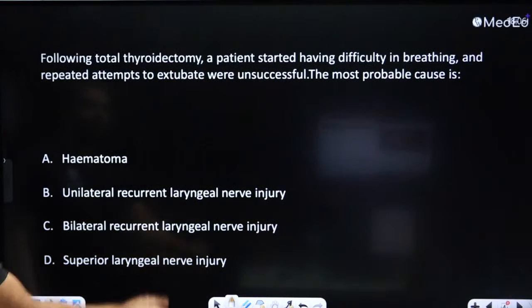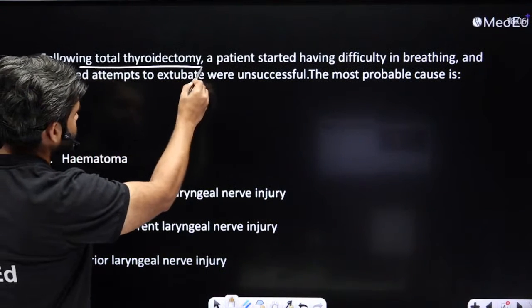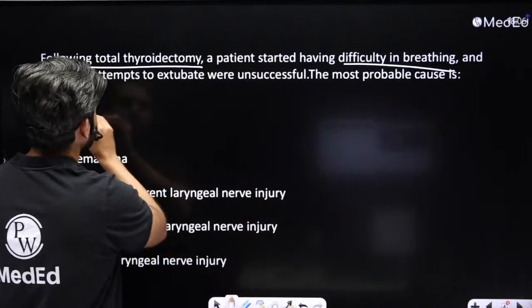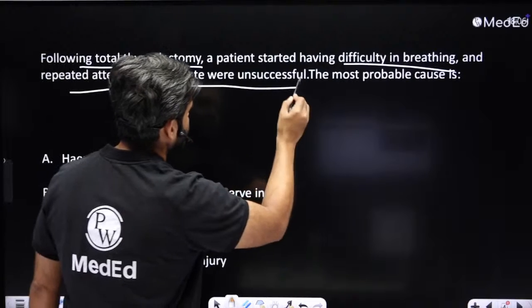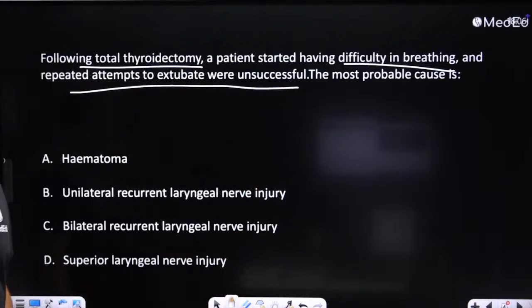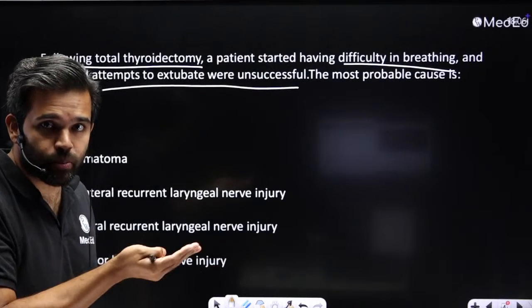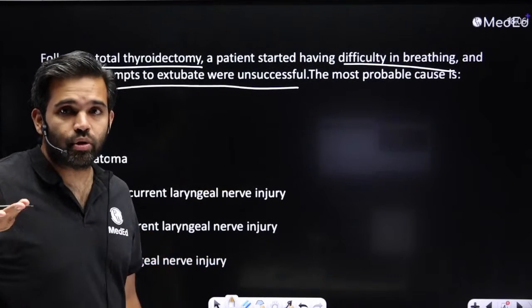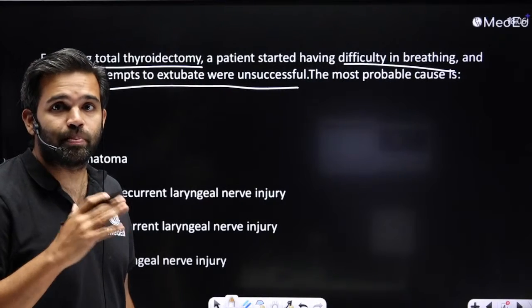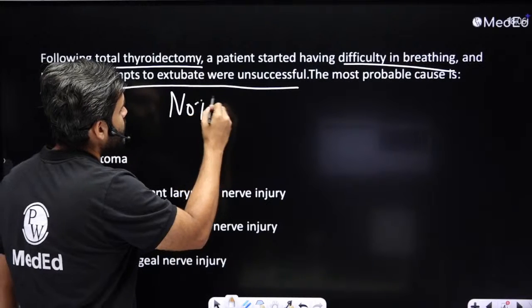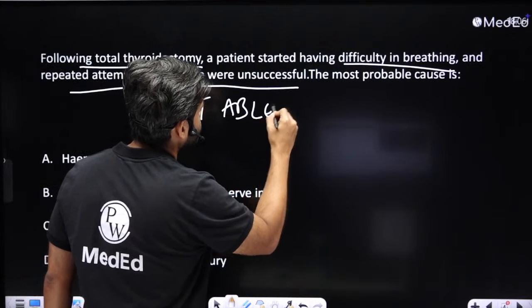Now here's a simple one. Following total thyroidectomy, the patient is having difficulty in breathing and repeated attempts to extubate were unsuccessful. Okay, repeated attempts to extubate, not intubate. Extubate means you have removed the endotracheal tube and the patient has to be able to breathe on their own. The patient is not able to breathe on their own.